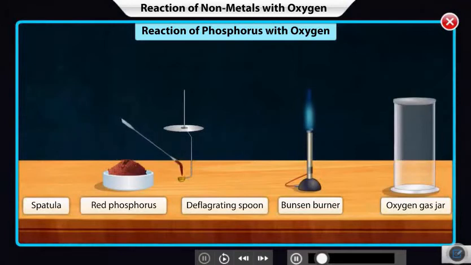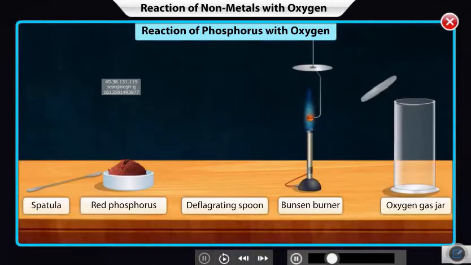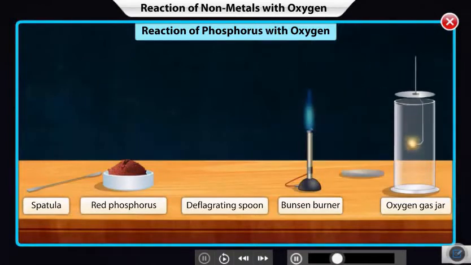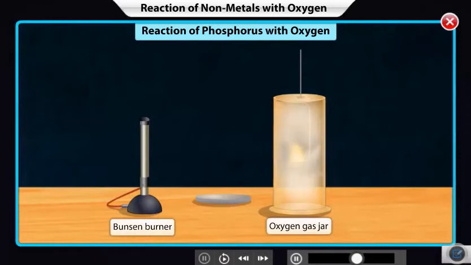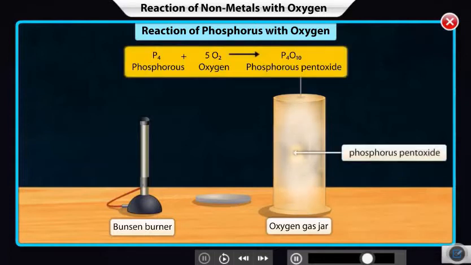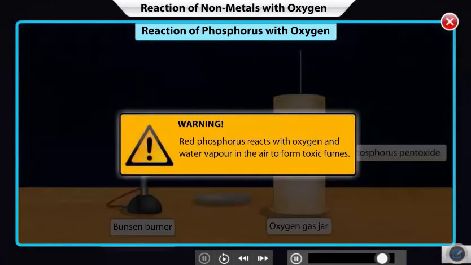When red phosphorus is heated in a deflagrating spoon and added to the oxygen gas jar, it instantly reacts with atmospheric oxygen and produces white fumes. These white vapors eventually fall down like flakes of snow and form a highly hygroscopic powder of phosphorus pentoxide. Be careful while handling red phosphorus as it forms toxic fumes when in contact with air.